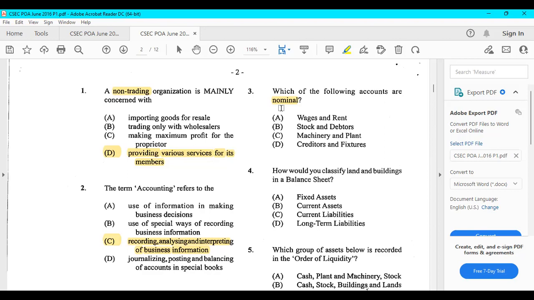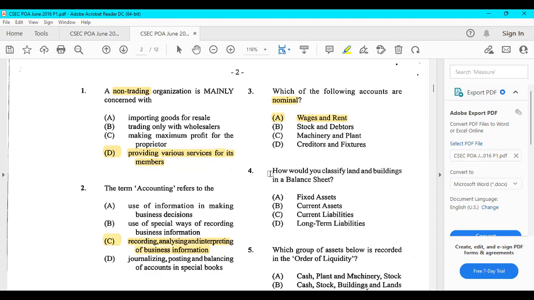So we close our revenues and our expenses accounts to something that we call the income summary account. So our nominal accounts in this case would have to be our wages and rent, because they're both expenses, right? Stock and debtors, no, these are both assets. Assets are permanent accounts, real accounts. Machine and plant, same thing, those are assets. Creditors and fixtures, creditors are liabilities, fixtures are assets, right? So these two expenses here are our nominal accounts.